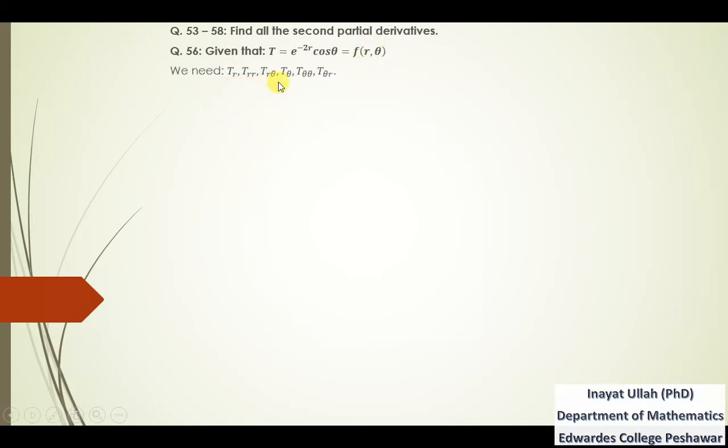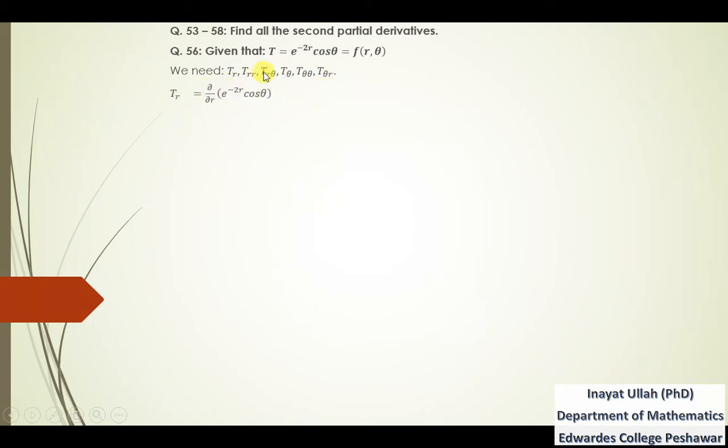So we need all those partial derivatives: tr, t double r, tr theta, t theta, t double theta, then t theta r. So that is the same process.